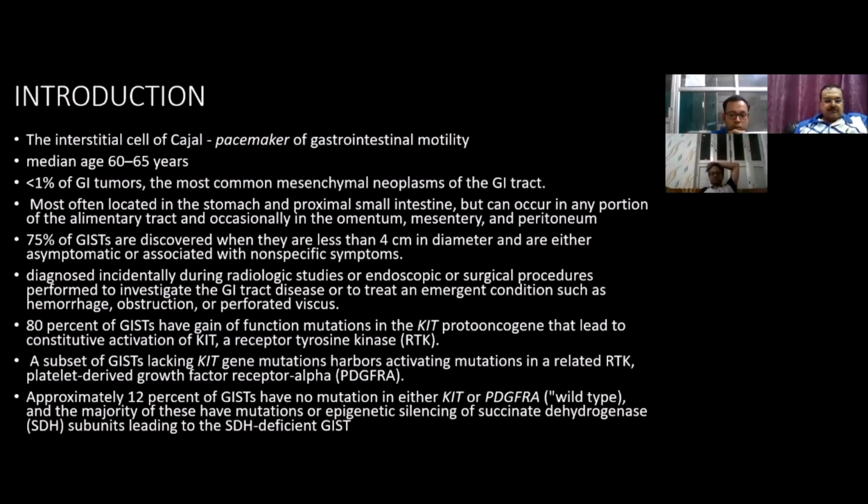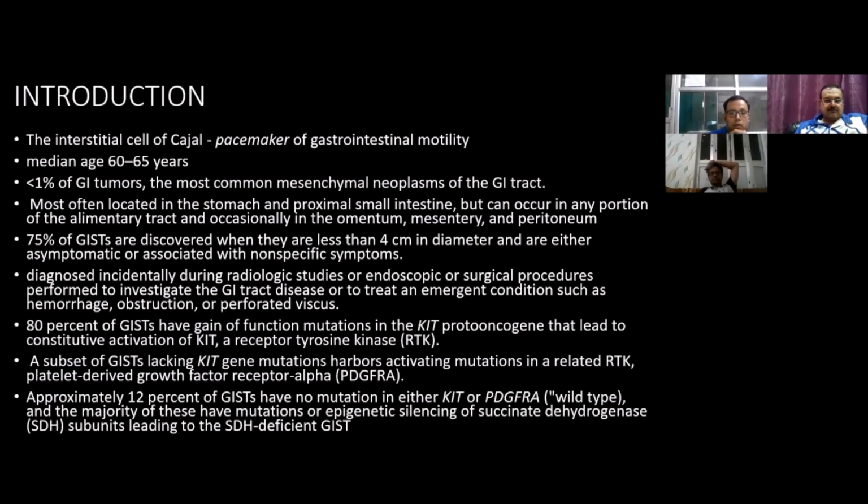So these two terms we should remember. These are the two receptors which undergo gain of function mutation. And approximately 12% of GIST has no mutation in either KIT or PDGFRA, and they are considered wild type. The majority of them have mutation or epigenetic silencing of the succinate dehydrogenase or SDH subunit, leading to SDH deficient GIST.